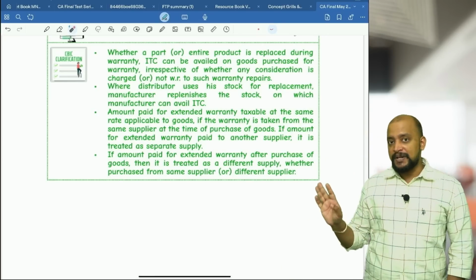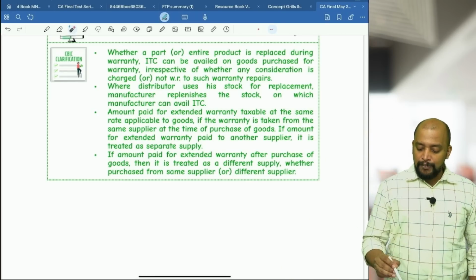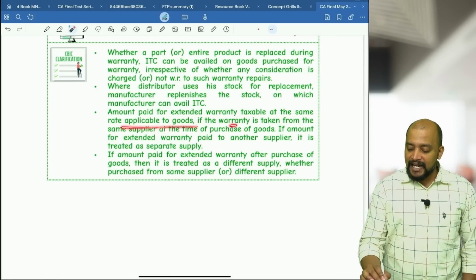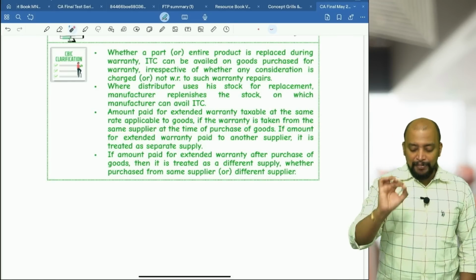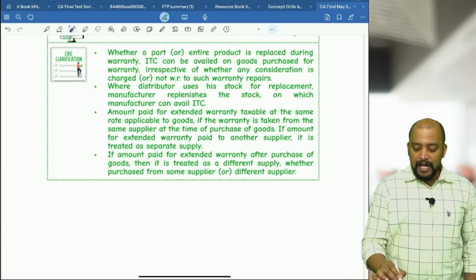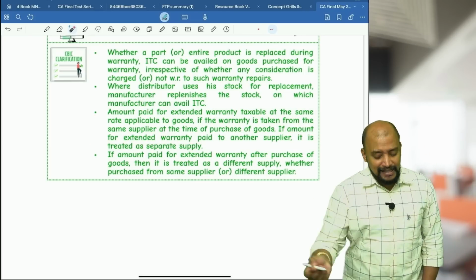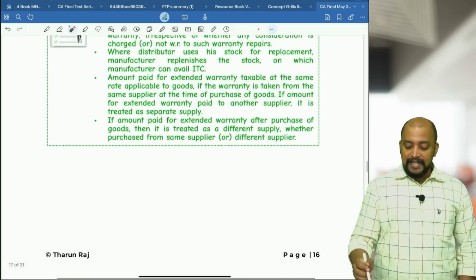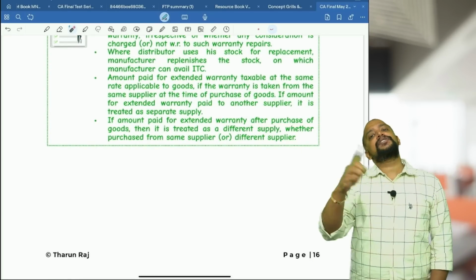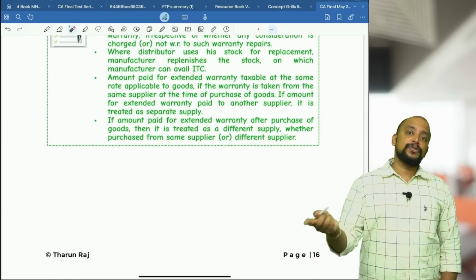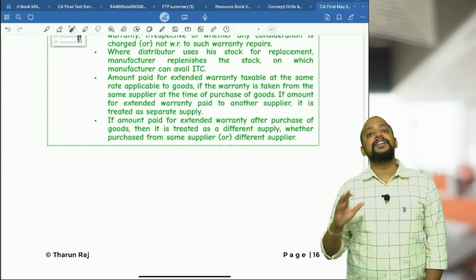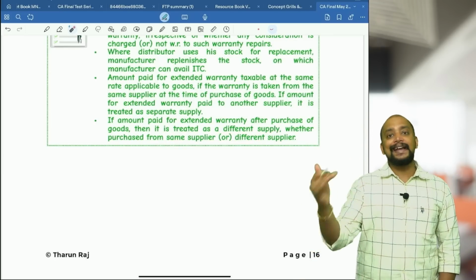So it will not become a principal supply concept. Amount paid for extended warranty is taxable at the same rate applicable to goods if the warranty is taken from the same supplier at the time of purchase of goods. If the amount for extended warranty is paid to another supplier, it is treated as a separate supply. Even if it is after purchase of the TV, if you pay either to the same supplier or a different supplier, it is treated as a different supply and an individual supply chargeable at the general rate of 18%.